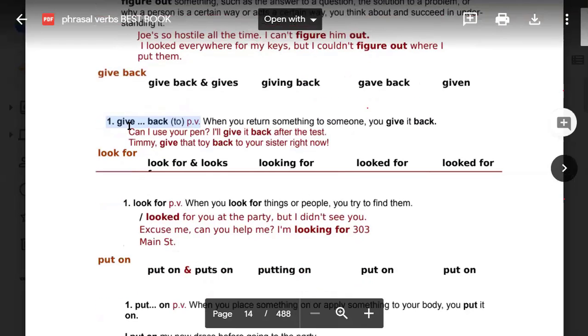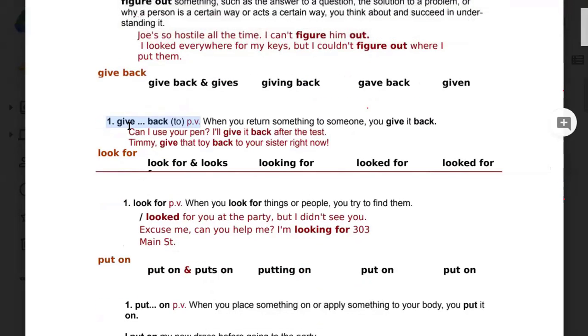Okay, read. Okay, sir. Give back. When you return something to someone, you give it back. Can I use your pen? I will give it back after the test. Jimmy, give that toy back to your sister right now.